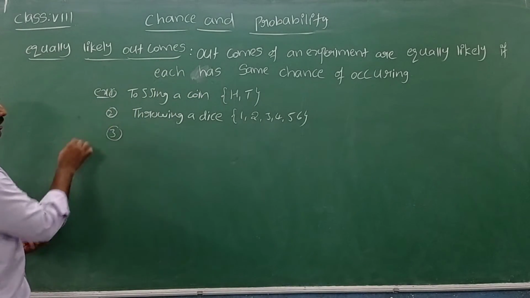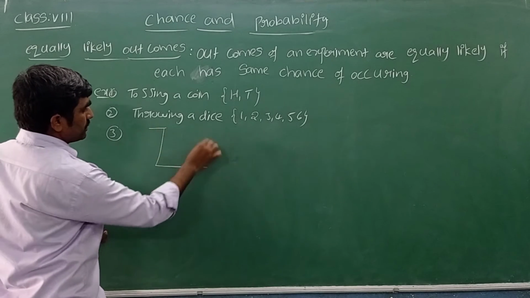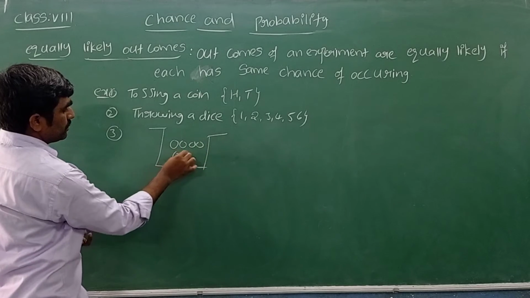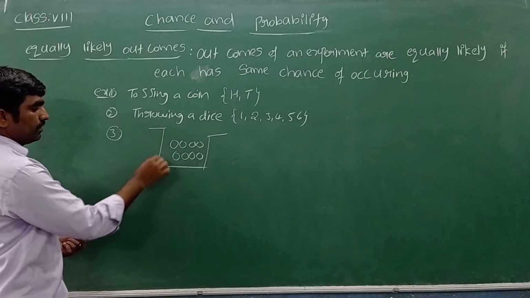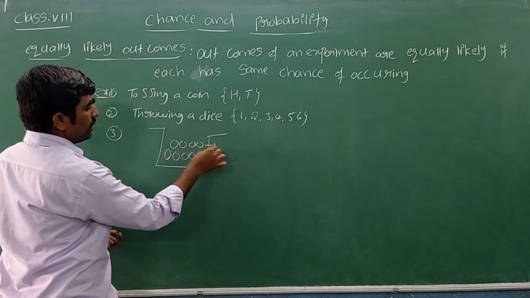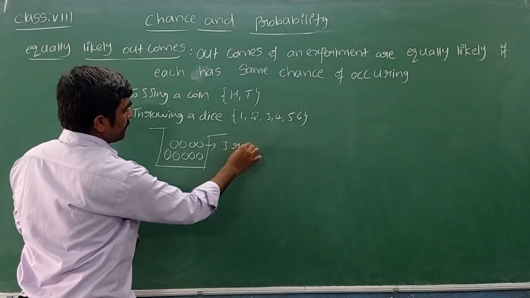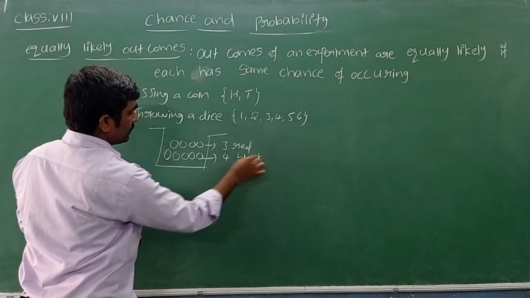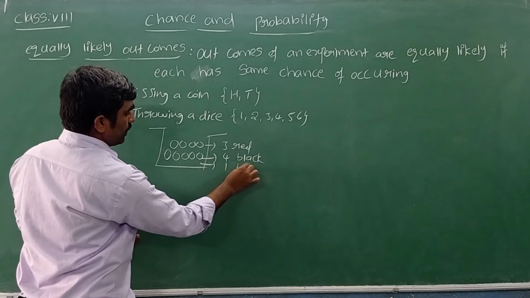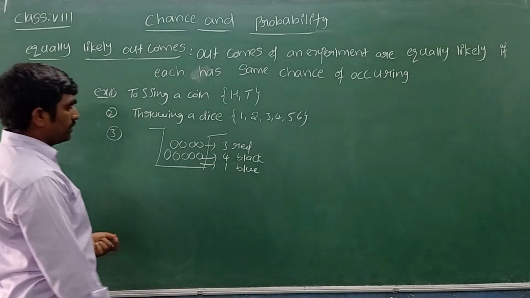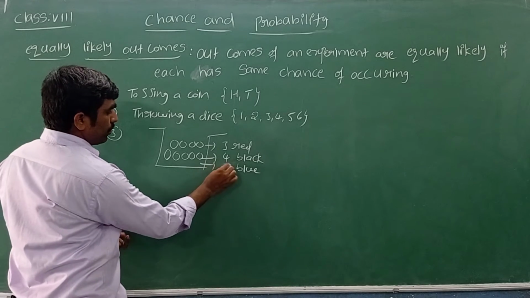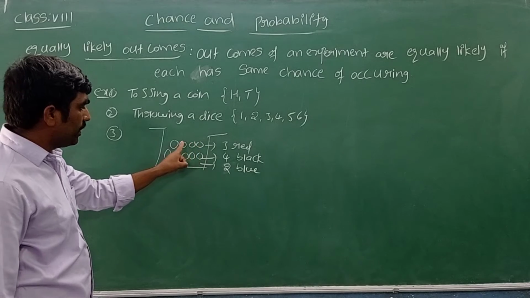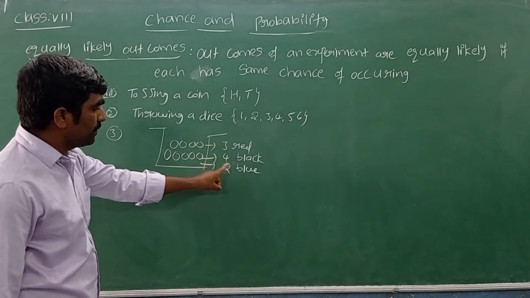Let us take one more example. Let me take one box. In that I can see some balls. You can see 3 red color balls and 4 black color balls, and one more blue color ball, so we can take 2 blue color balls. 1, 2, 3, 4, 5, 6, 7, 8, 9. Yes, 3 plus 4 is 7, plus 2 is 9.